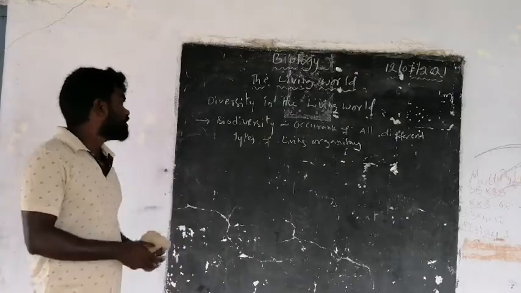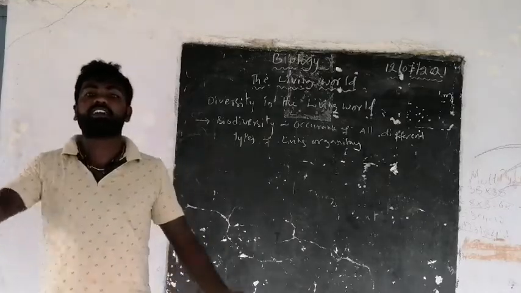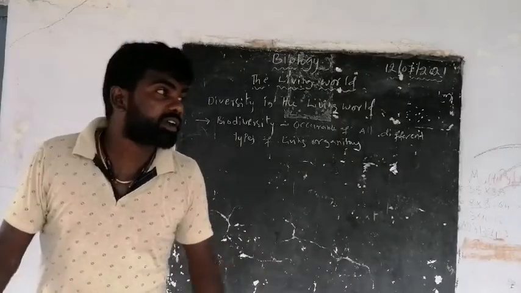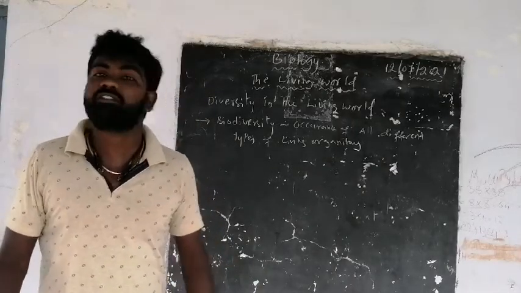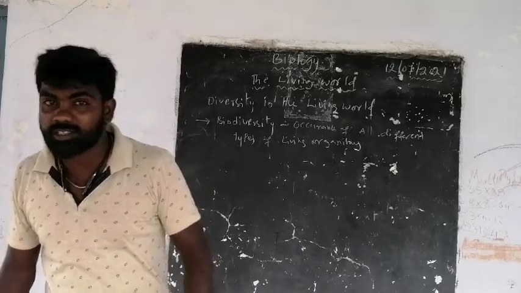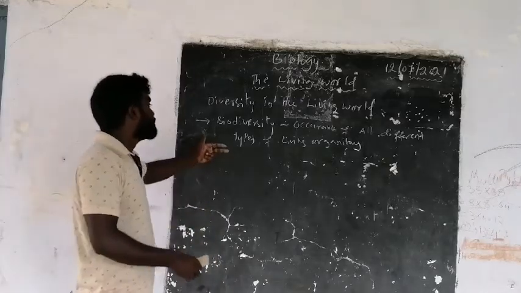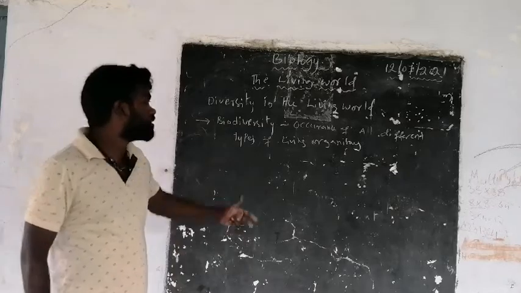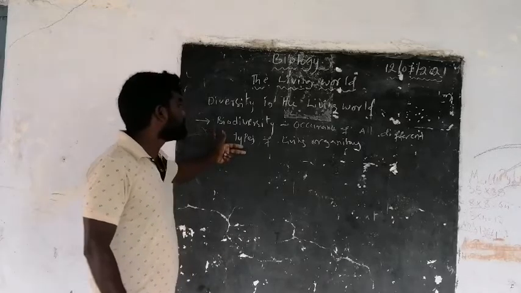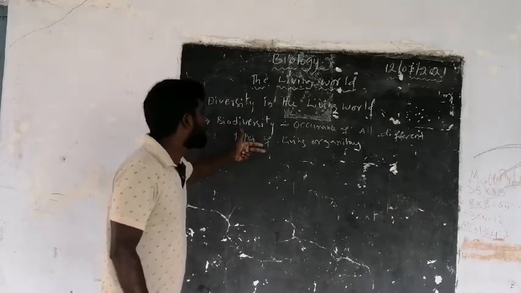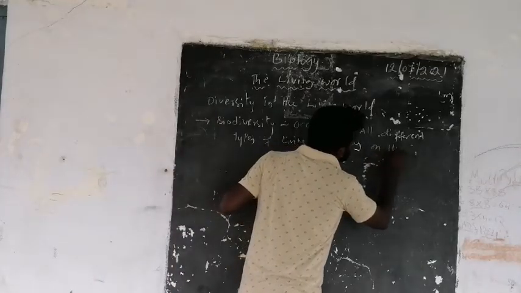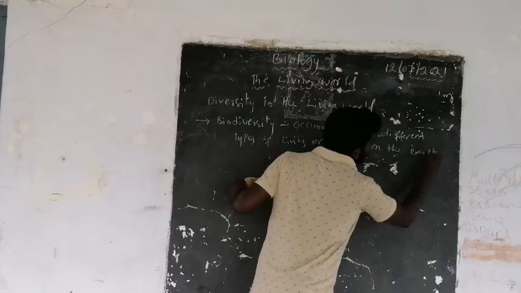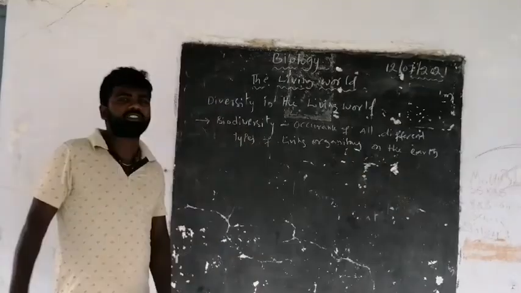biodiversity. And in our living world, there are different kinds of animals, different kinds of plants, different kinds of insects, different kinds of fishes, different kinds of birds. And the occurrence of all these types of living organisms on the earth is called as the biodiversity.